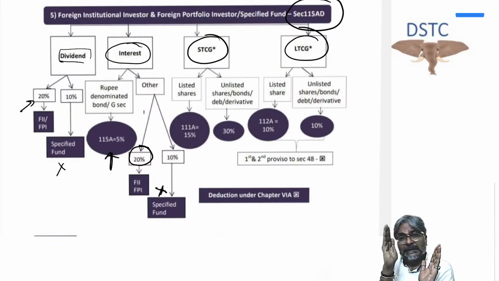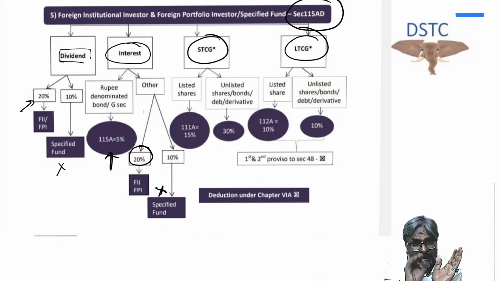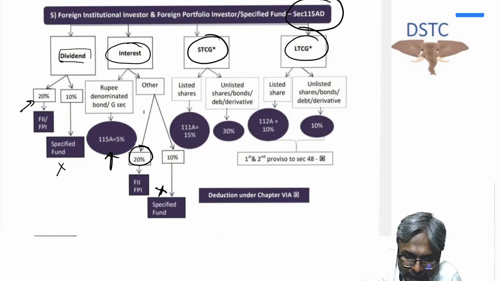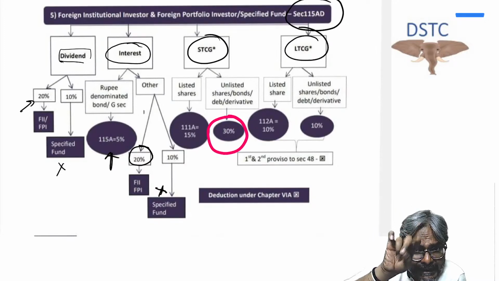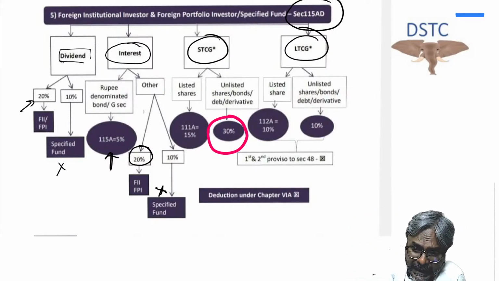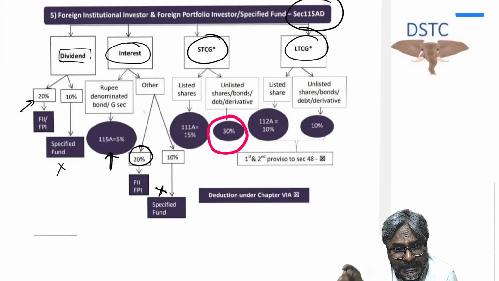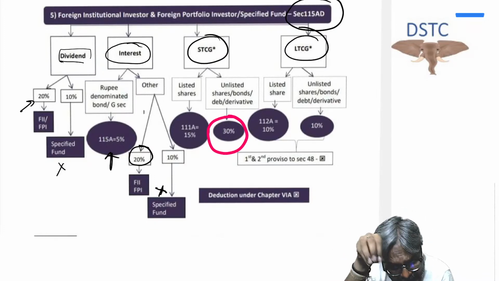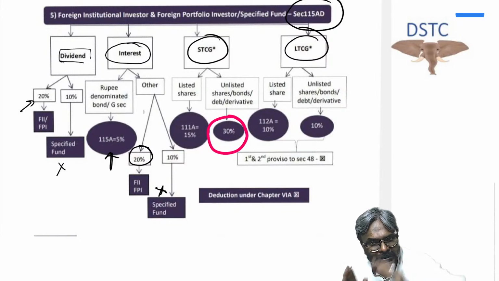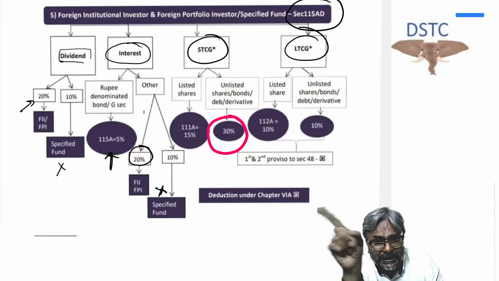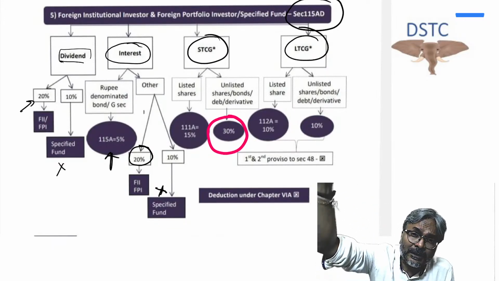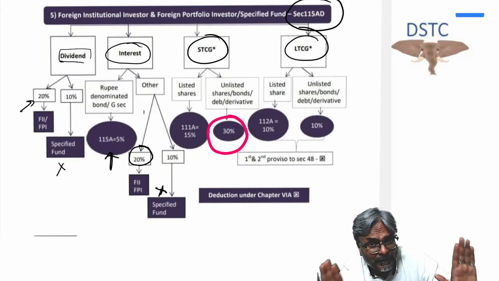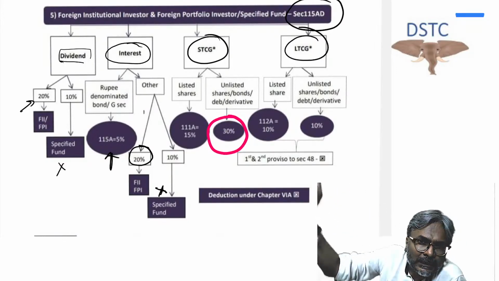Now what about the other? Is there any other special rate for the STCG? Answer is no. So this is what you need to remember, and it is 30%. If it is not that STCG which goes under 111A, then the STCG rate to be considered would be 30%. That is what only needs to be remembered for FII. So just remember 111A. If the question does not have the 111A criteria, which is transfer in a recognized stock exchange on which STT is paid, then you will take the STCG at 30% rate.